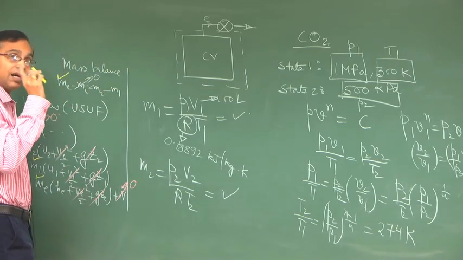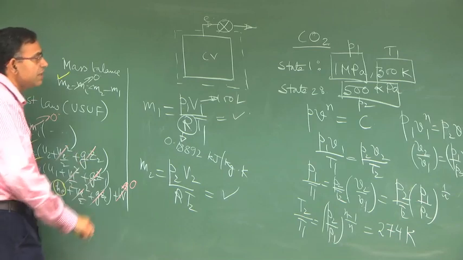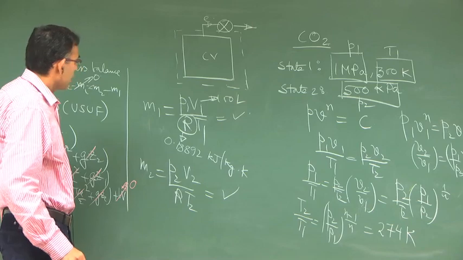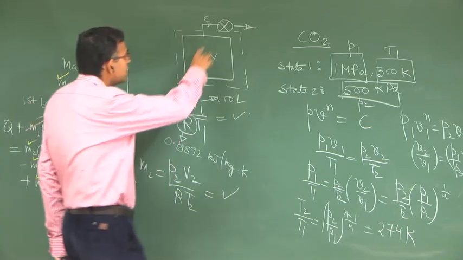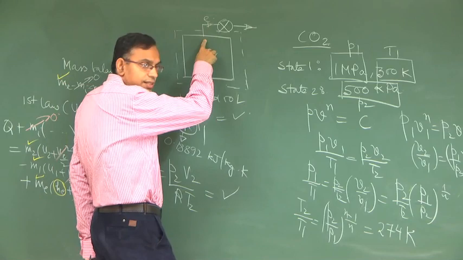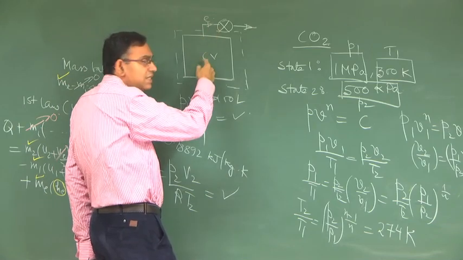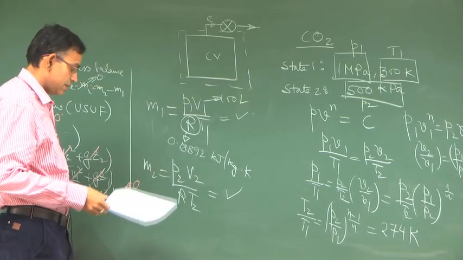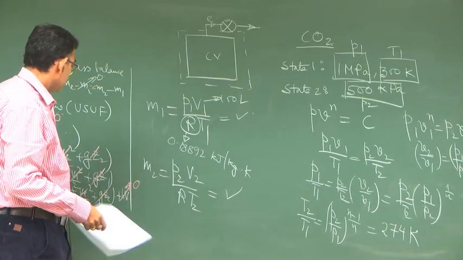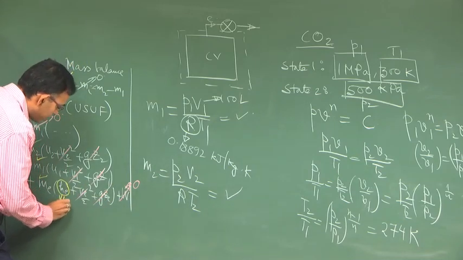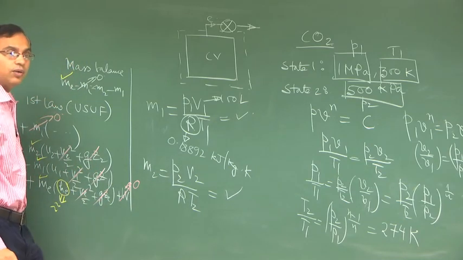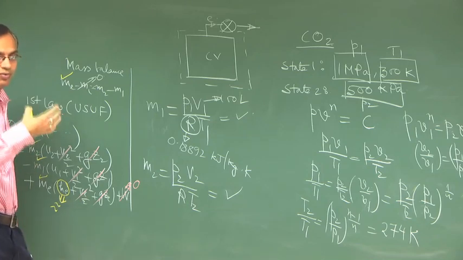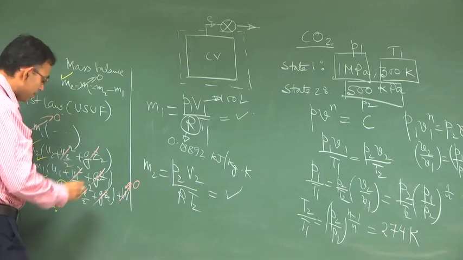There is a critical part of this problem: what is HE? See, the state E is the exit state, but you know this continuously changes as the gas is leaving. So, how do you assess it? So, essentially a good approximation to this, remember this is what engineers commonly do. If we do not have an exact idea of the picture, we give an approximation to that. So, what is the approximation?